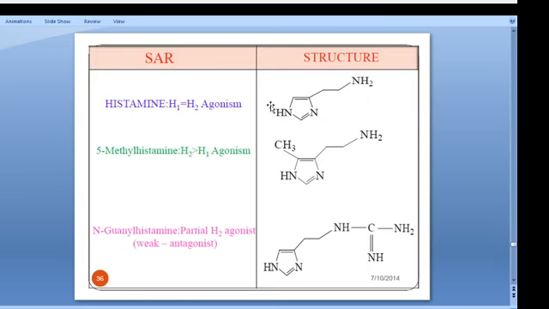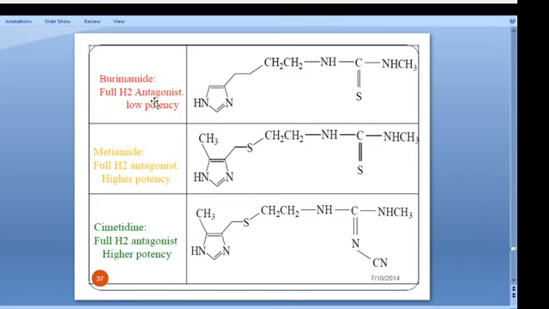These are the SAR: histamine, then N-methyl histamine, N-guanyl histamine. These are all the development of H2 receptor blocking agents: burimamide, metiamide and cimetidine. So these are all the development of the drugs, the structural activity relationship. But this one has higher potency. What is the side effect of cimetidine? Nowadays we are not using cimetidine frequently, but gynecomastia is one of its side effects.